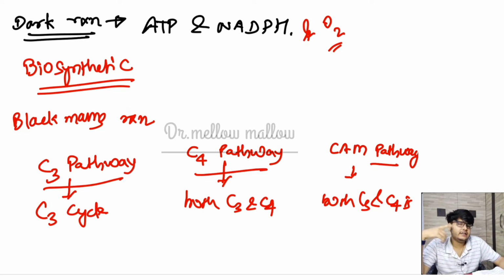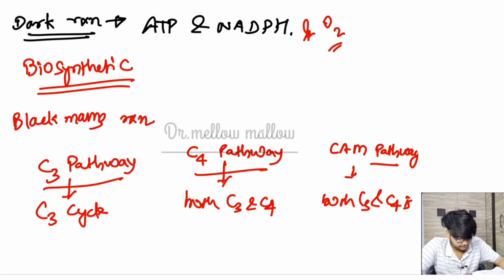So what is the difference? Actually, in all plants the light reaction is the same, but there is variability in the dark reaction. In some plants the dark reaction follows the C3 pathway, in some plants it follows the C4 pathway, and in some plants it follows the CAM pathway. So we will study very thoroughly all these three things: the C3 pathway, C4 pathway and CAM pathway.